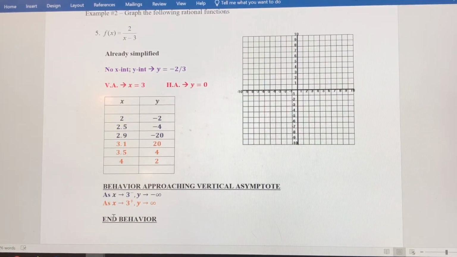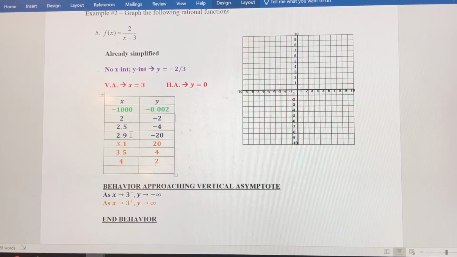Now, in end behavior, what happens as x approaches negative infinity, and what happens as x approaches positive infinity? I'm just going to plug in a fairly large negative number and show you what's happening. Let's say we plug in negative 1,000. It doesn't matter what you plug in, I just chose negative 1,000. We're going to get negative 0.002. So you can see we're getting closer and closer to 0.